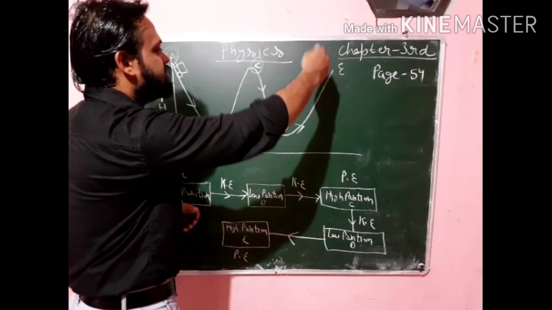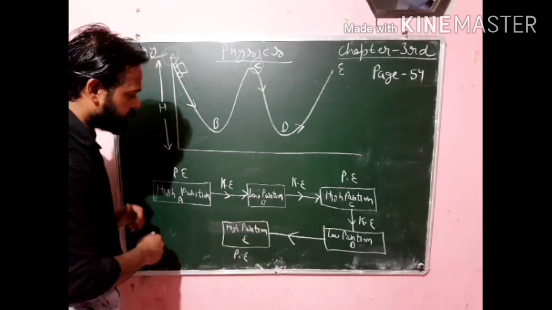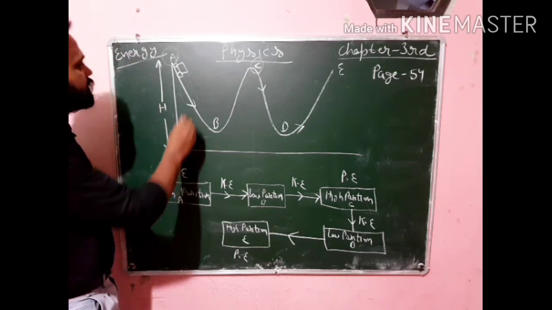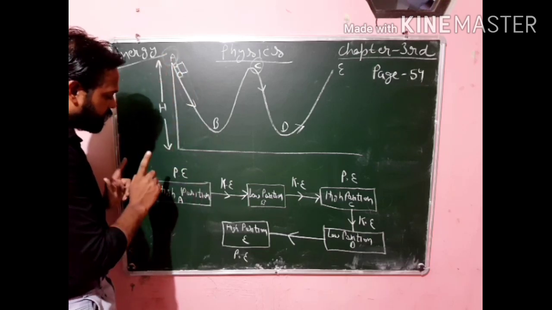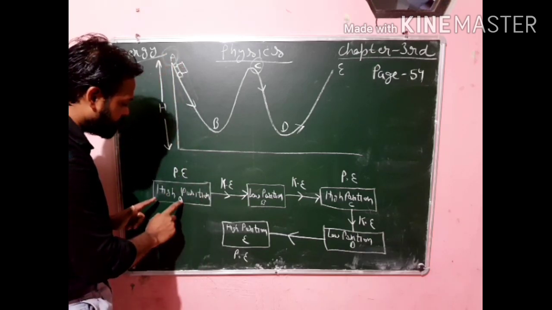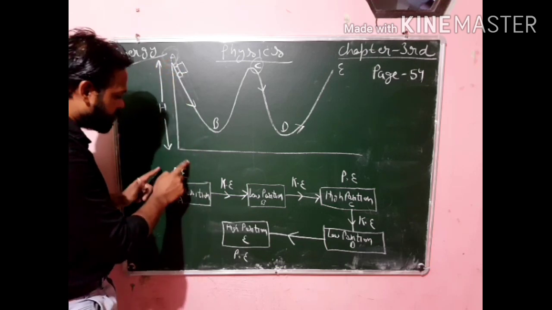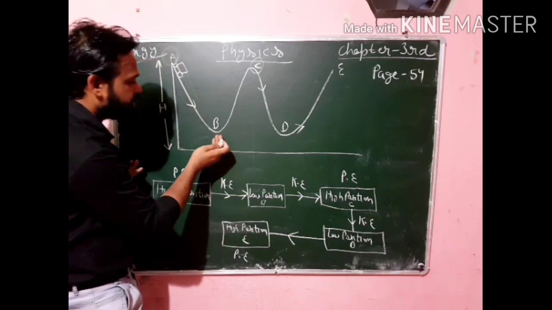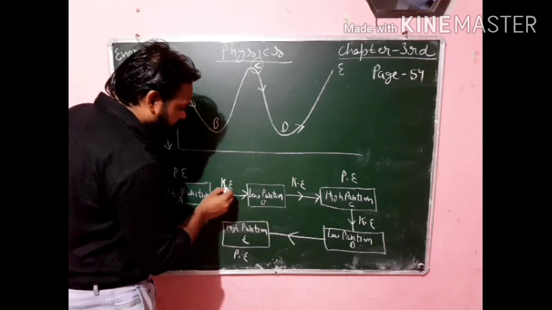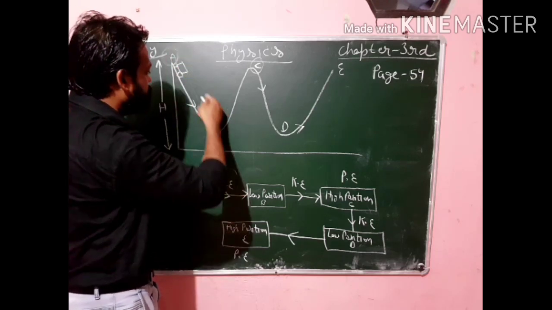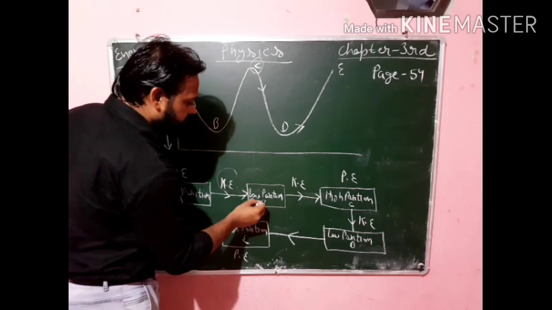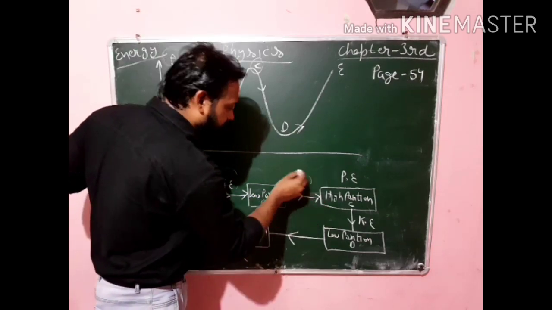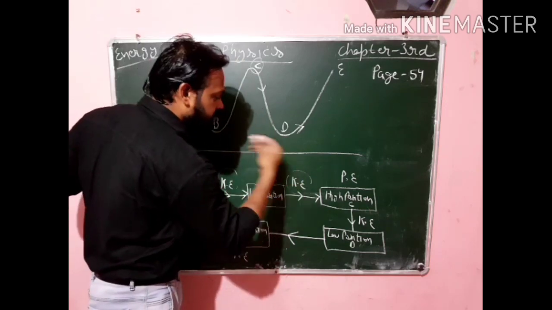The whole working of this slide car is also explained through this flow chart. Now you can see, the high position I had written here is point A. When the slide car is at a high position, at point A, it has potential energy. When the car is released from this height, it reaches the low position, that is B, and at that time it has kinetic energy. Why? Because at that time the car is moving. When it reaches the low position, due to its motion it starts moving in the upward direction. At that time it is also in motion, so it again has kinetic energy.